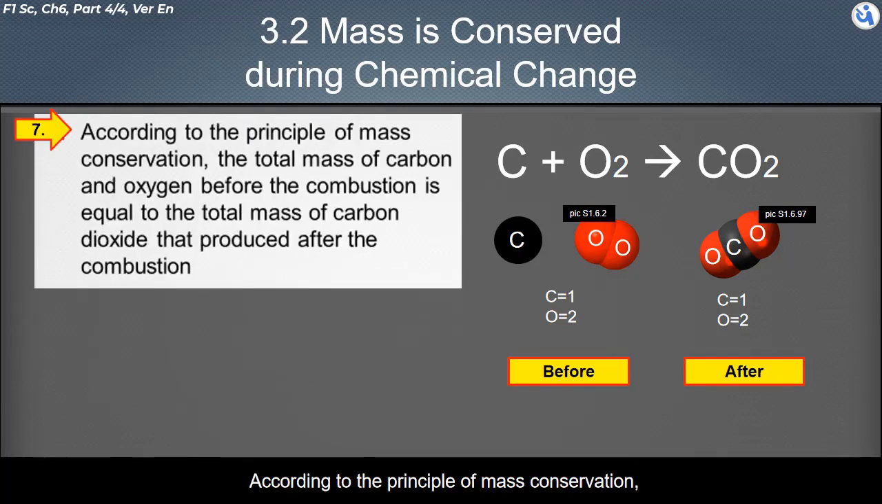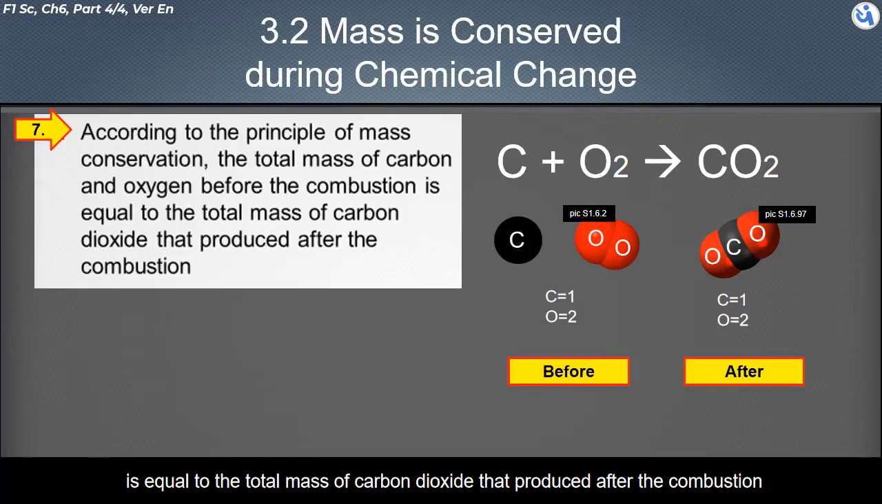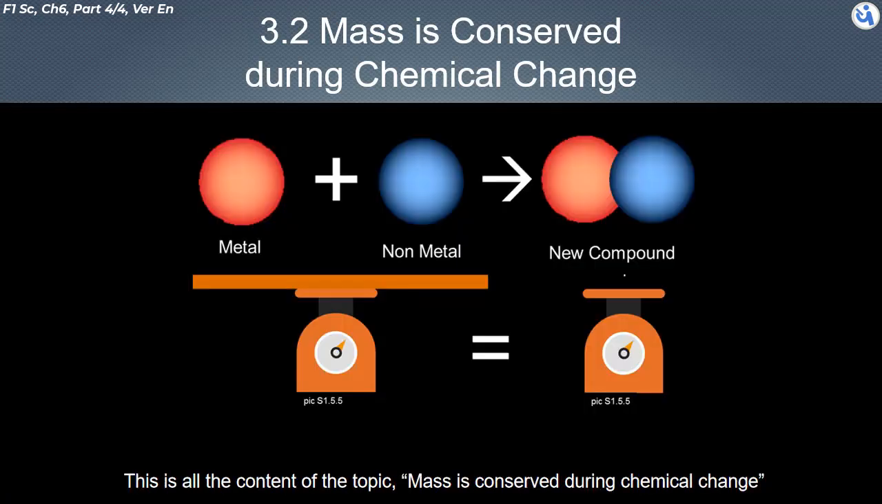According to the principle of mass conservation, the total mass of carbon and oxygen before the combustion is equal to the total mass of carbon dioxide that is produced after the combustion. This is all the content of the topic, mass is conserved during chemical change.